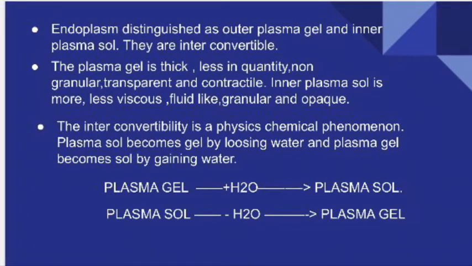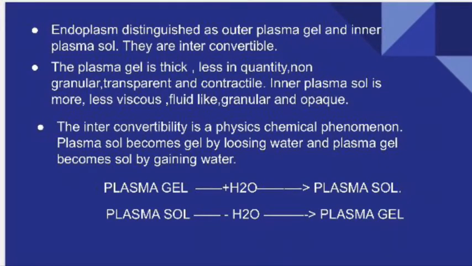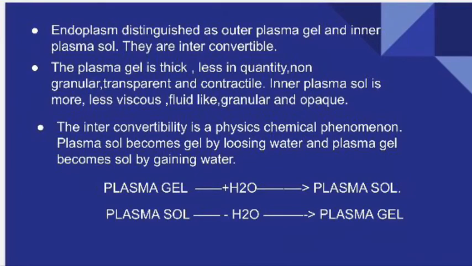In contrast to plasma gel, plasma sol is the inner layer which is fluid-like, more in quantity, less viscous, granular and opaque. And an interesting point here is that this difference between plasma gel and plasma sol is not permanent.